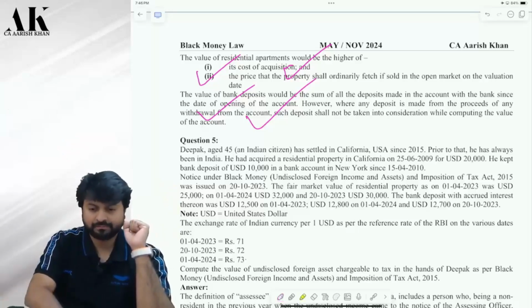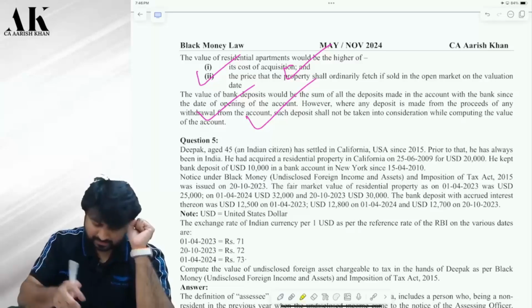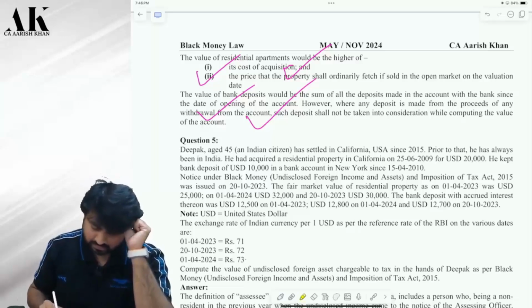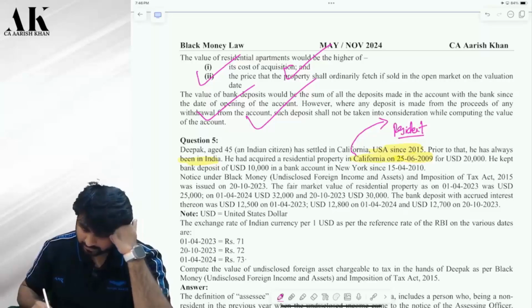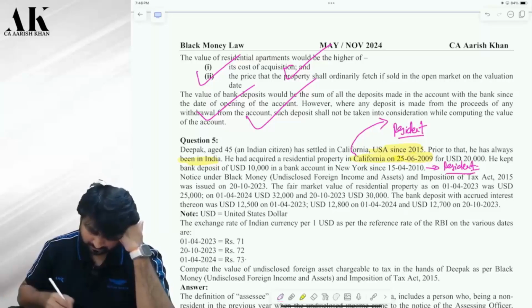Now see please. This person is an Indian citizen and he has settled in California in 2015. Prior to that, he was in India only. Now in 2009, he purchased a property in California. At that time, he was resident in India. Correct? And when he opened this bank account, at that time also, he was resident in India. Yes or no? Now, he should have disclosed this asset. Correct? But he has not disclosed.